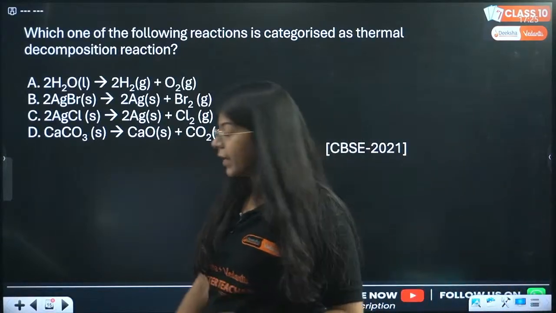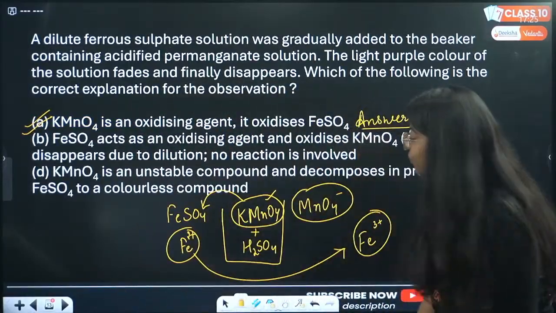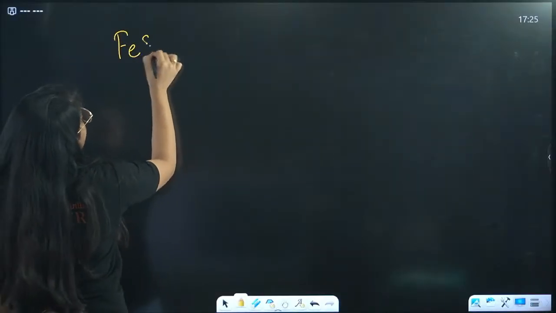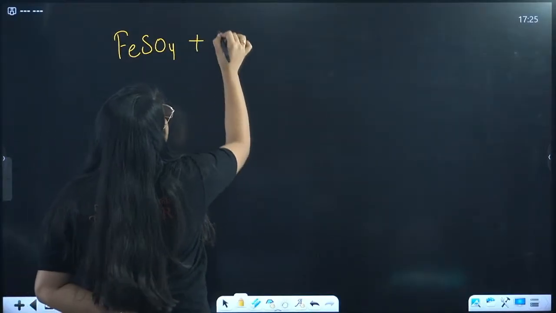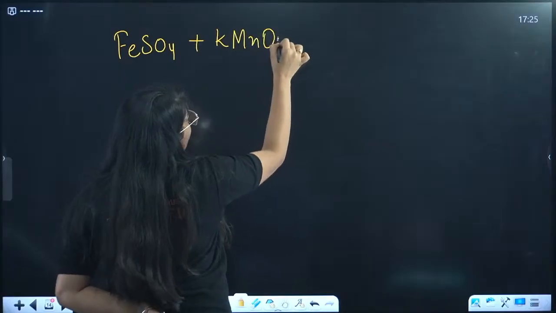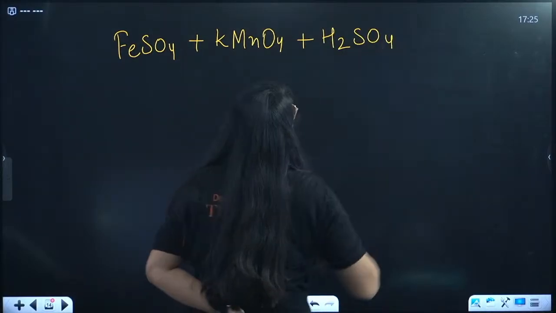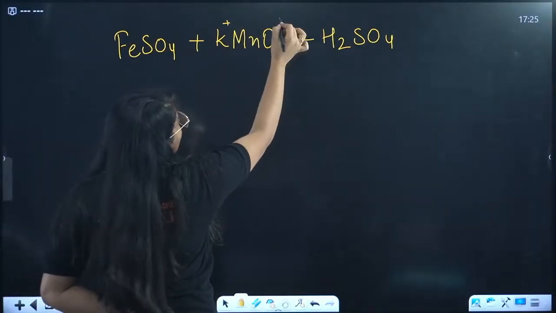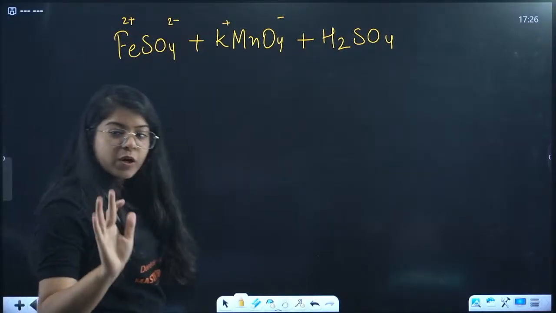Ma'am, can you explain this question again? Yes. Actually, this is a little out of your syllabus. But see, we have FeSO4 and an acidified solution of KMnO4. If it is acidified, that acid is usually H2SO4. K is plus, MnO4 is negative. This is 2 negative, this is 2 positive. This is what you have to remember.